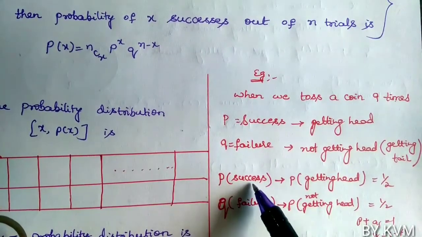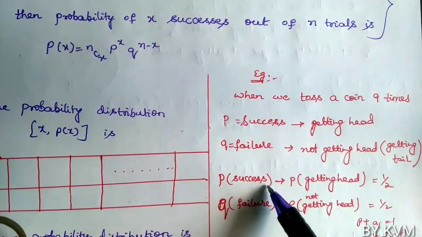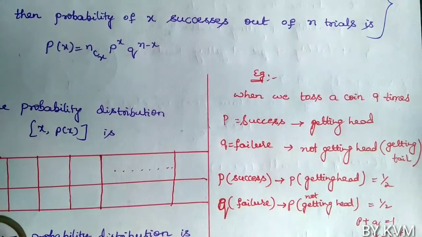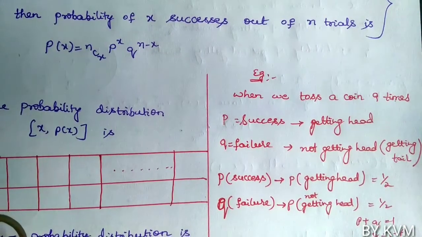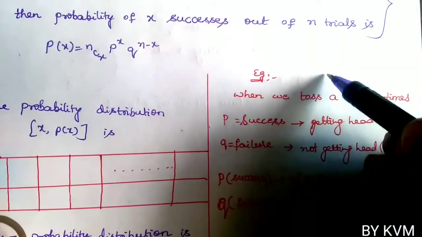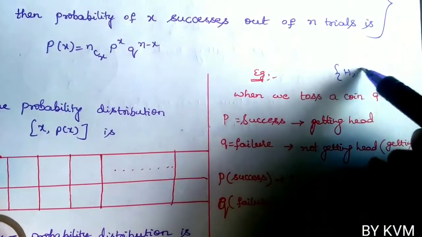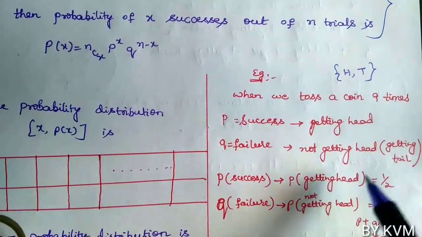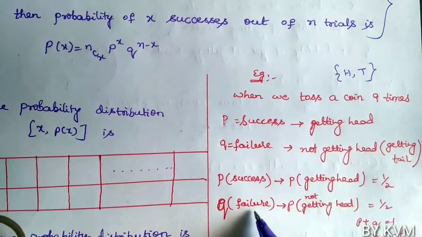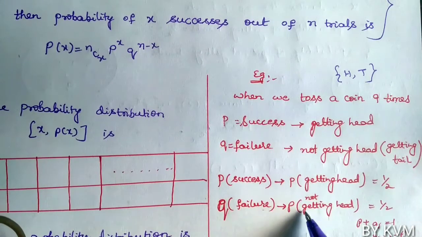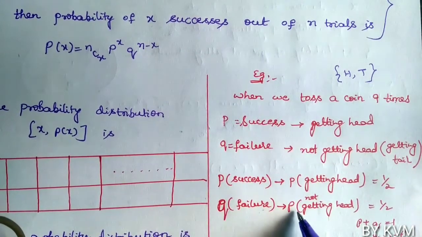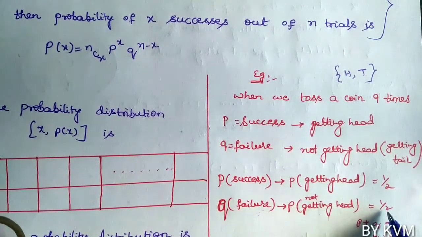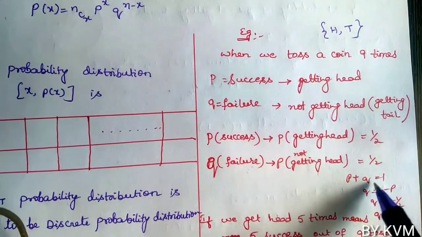So the probability of success, that is the probability of getting head, is 1 by 2. When we toss a coin, there are only 2 possibilities, either head or tail. So the probability of getting head is 1 by 2, and the probability of failure, denoted by Q, that is not getting head, is also 1 by 2. We know that P plus Q equals 1.